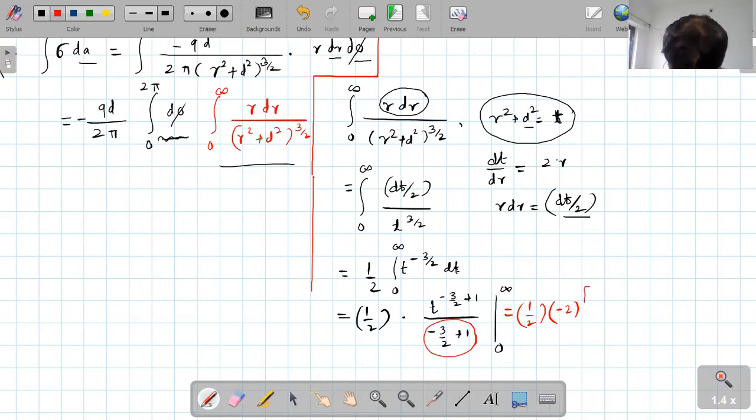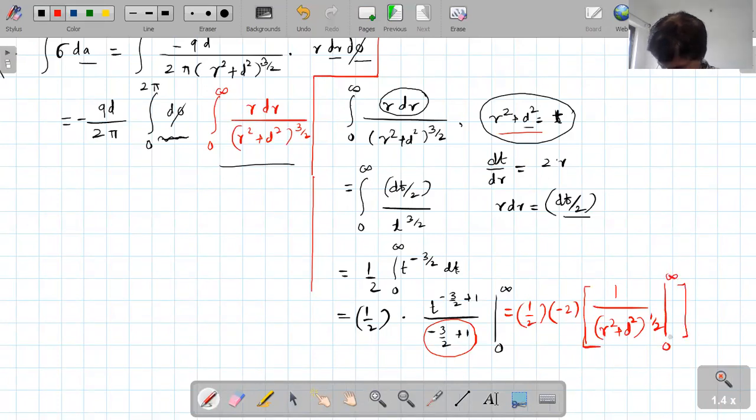In the bracket, I will directly write 1 upon t raised to 3 by 2 minus 1, which is again minus half. And what is our t? R square plus d square. Therefore, I can write r square plus d square raised to half, from 0 to infinity.